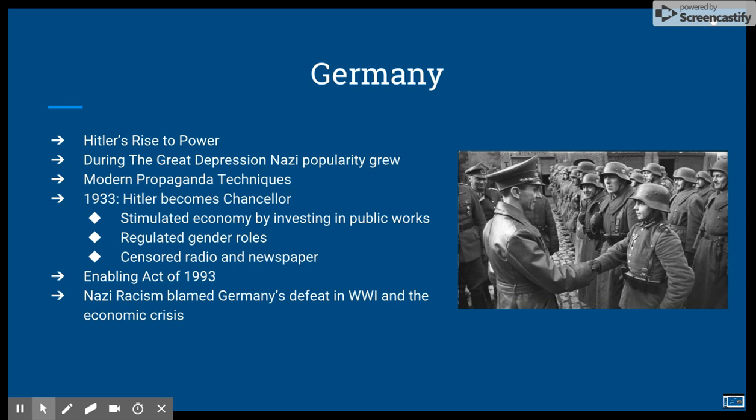He also stimulated the economy by investing in public works, regulated gender roles, and censored radio and newspapers. The Enabling Act of 1933 suspended the Constitution for 4 years. Nazi racism blamed Germany's defeat in World War I and the economic crisis.